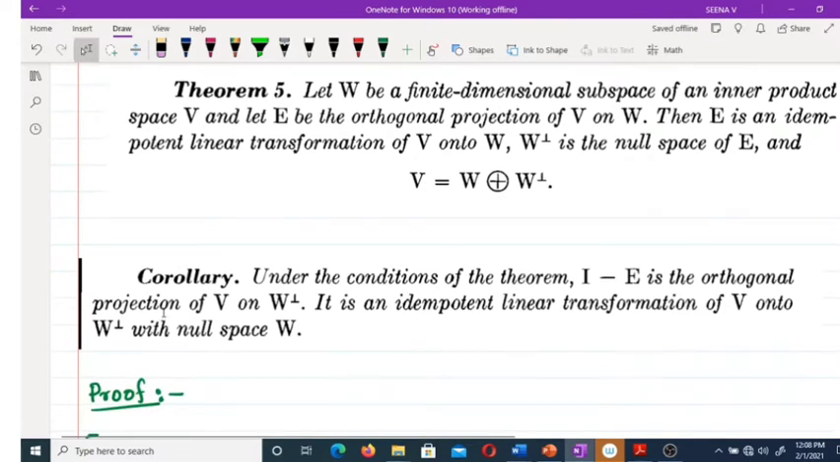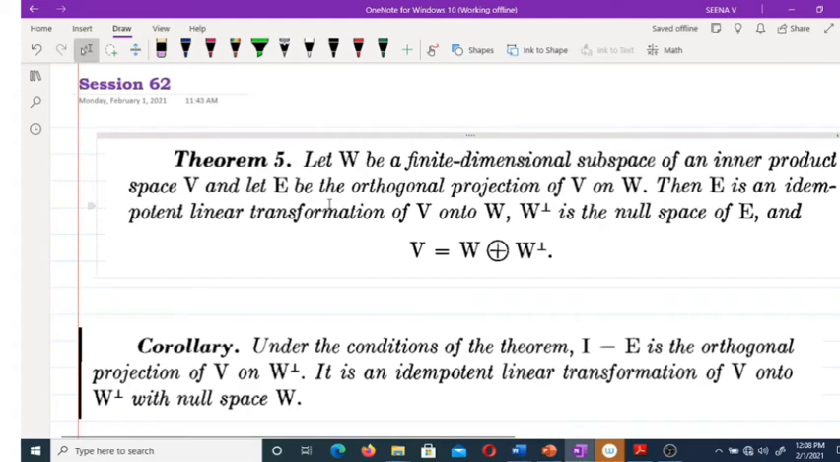And now we are going to discuss this corollary. Now, what about the statement of the corollary? Under the conditions of the theorem, that is the same condition, W is a finite dimensional subspace of an inner product space V and E is an orthogonal projection of V on W. In this condition, I minus E is the orthogonal projection of V on W complement or W perp.